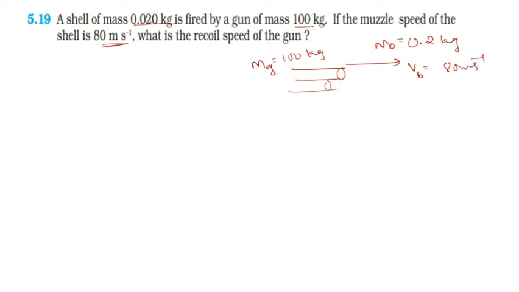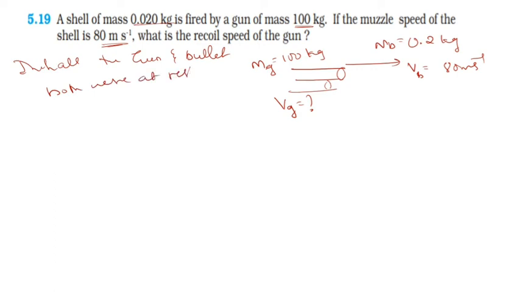What is the speed of the gun, VG equal to question mark. We know initially the gun and the bullet both were at rest, which means the initial linear momentum is 0.